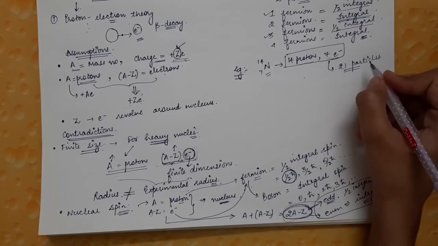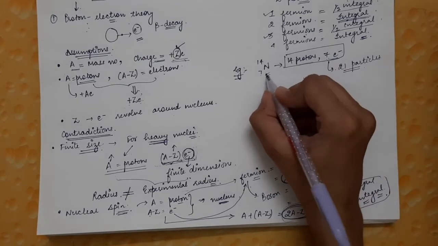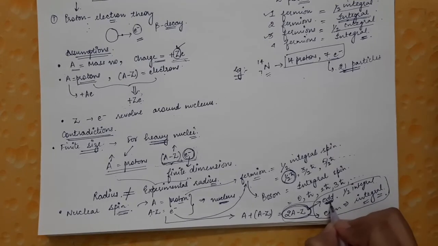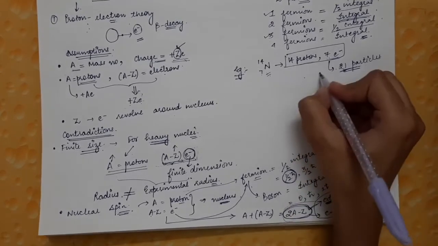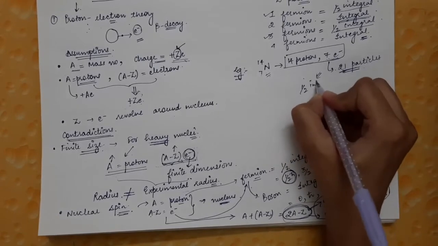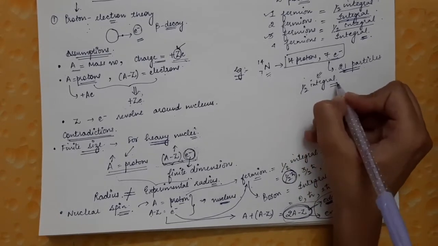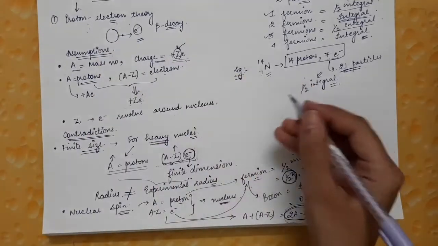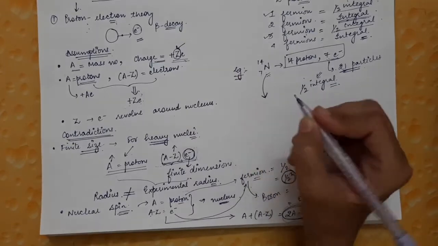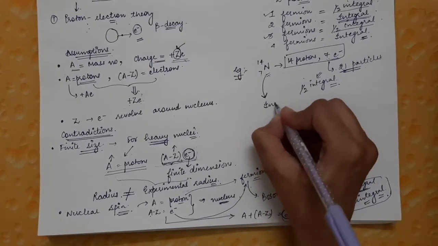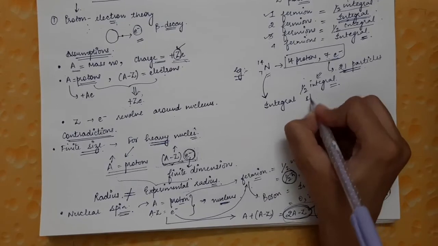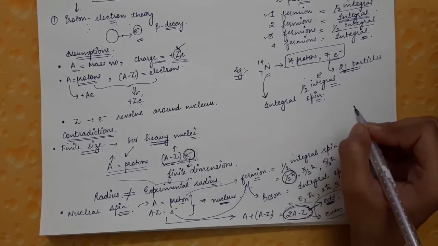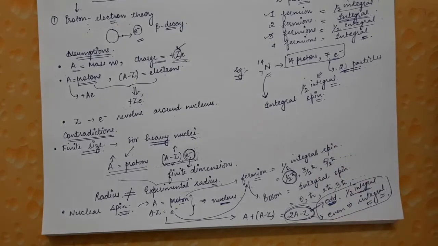Since 21 is an odd number, the spin of the nucleus should be half integral according to this theory. But in the experimental results, it was found that the nitrogen nucleus has integral spin. This was in contradiction with the experimental results, and this was the second contradiction.